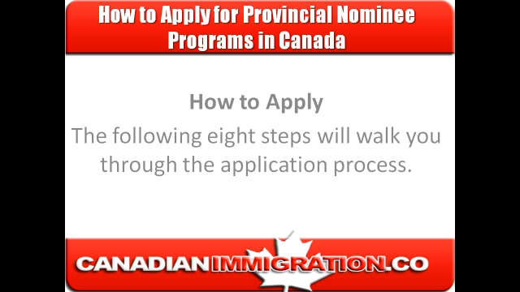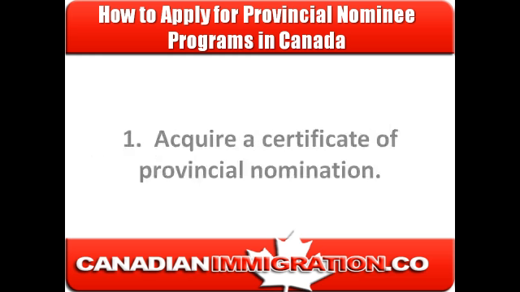How to apply. The following 8 steps will walk you through the application process. Firstly, you need to acquire a certificate of provincial nomination. Each province or territory has its own nomination procedures, so visit your selected province or territory's website. If you become nominated, the province or territory will send a certificate of provincial nomination to both you and to the visa office, so you will not need to submit a copy with your application.